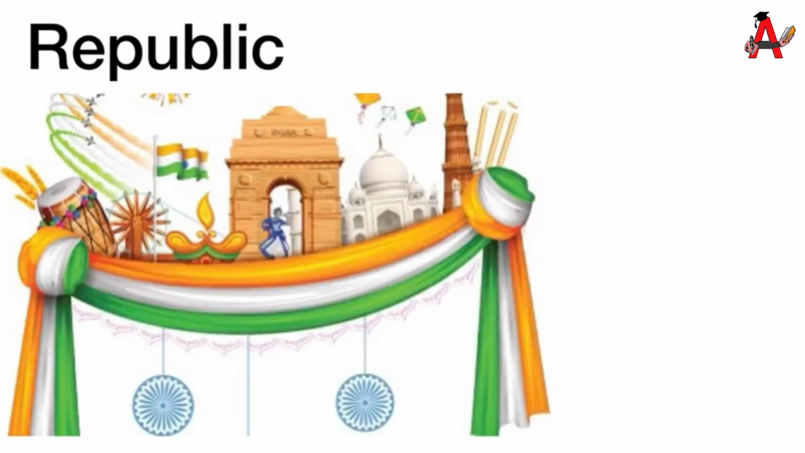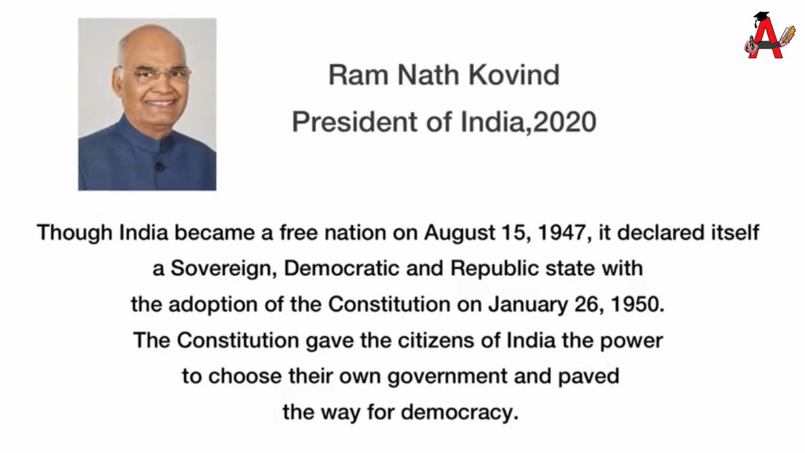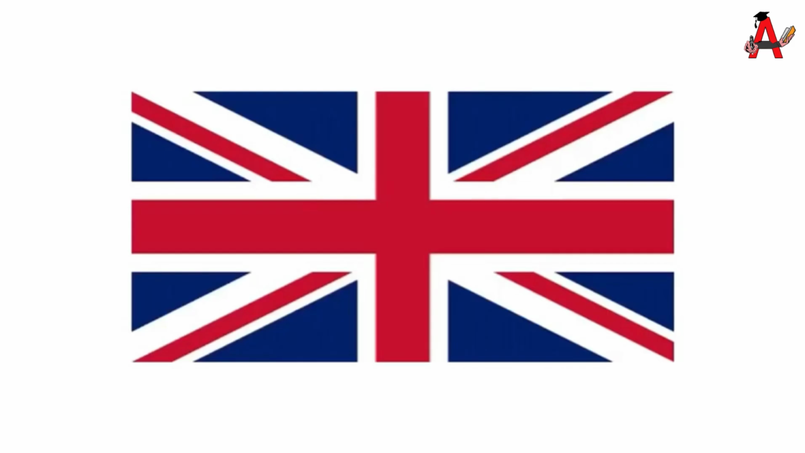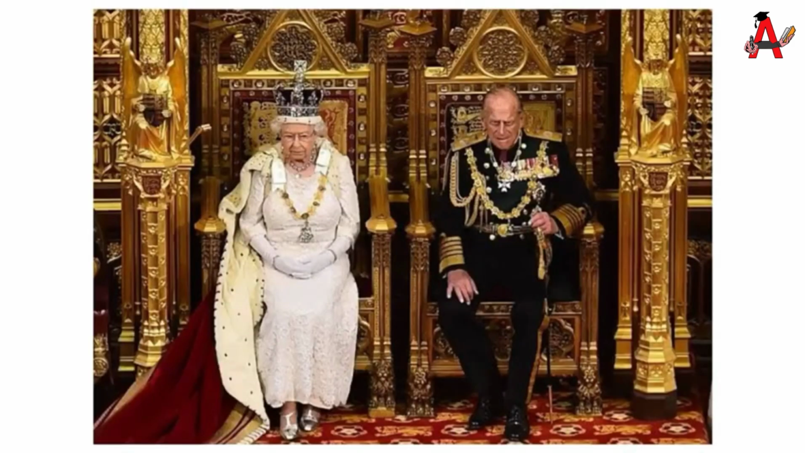The last part is republic. A country in which the power is elected by the people and where the head of the state is elected is called a republic. So in India, we have a president who is elected either by people or indirectly through people's representatives. That is why India is a republic. Whereas UK is a monarchy because there the king or the queen is not elected.